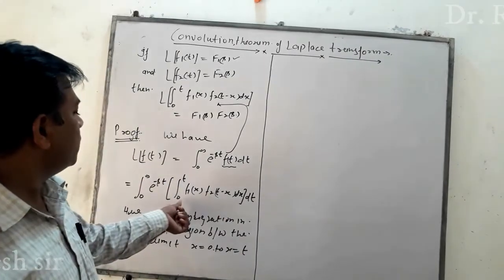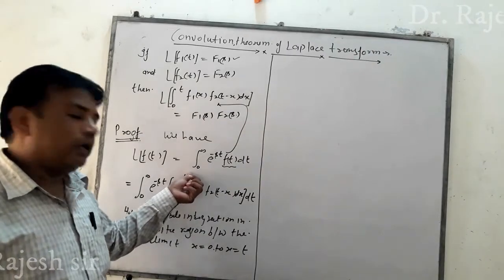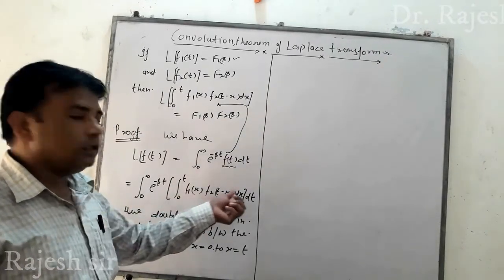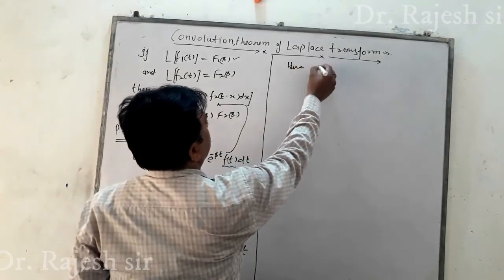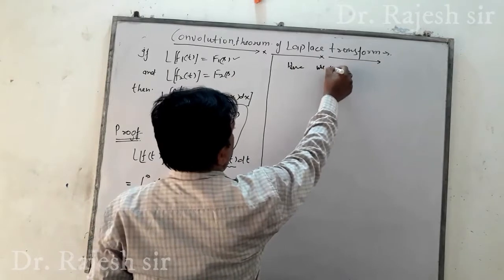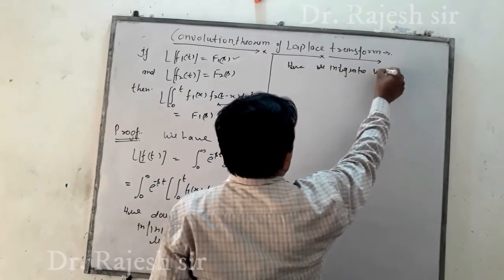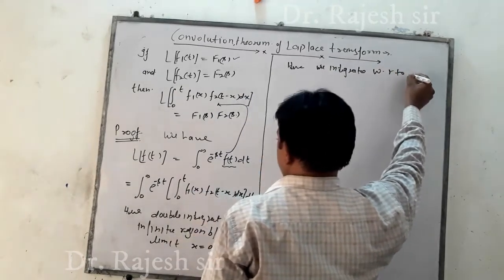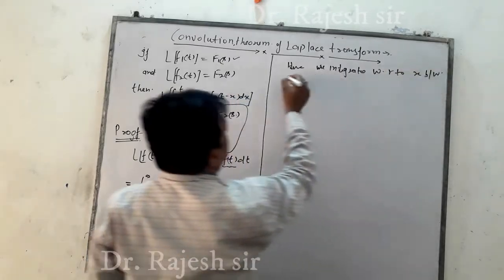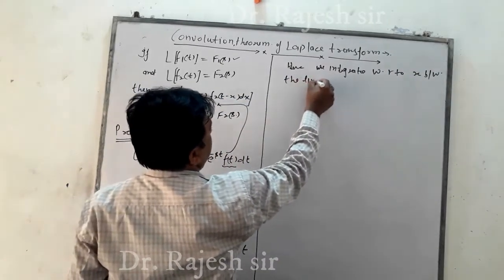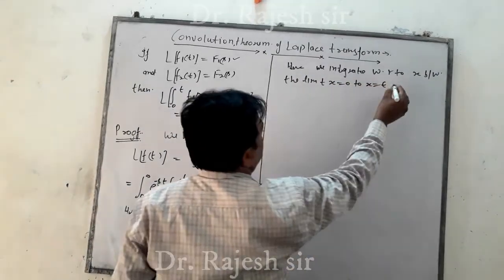So here the limit is given 0 to t. So we let the function of t be constant. Here we integrate with respect to x between the limits x equal to 0 to x equal to t.